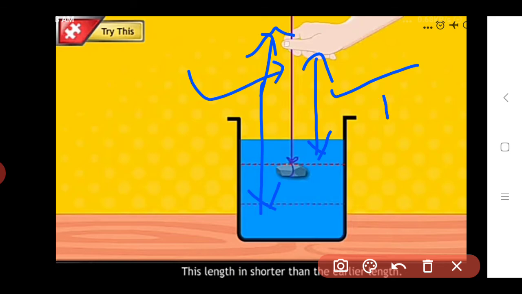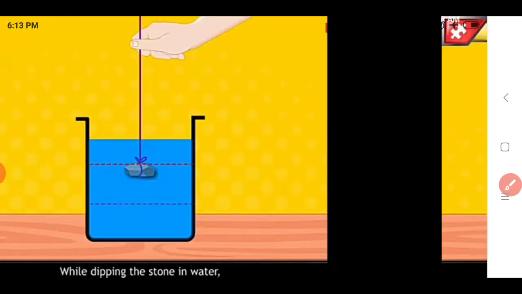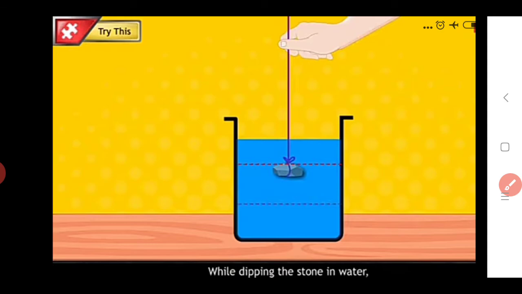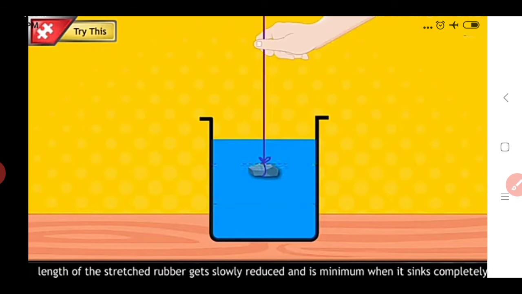Okay, it is shorter than the first length. So why does this happen? While dipping the stone, what happens when we dip the stone into the water? The length of the stretched rubber gets slowly reduced. Why? And it is minimum when it sinks completely.